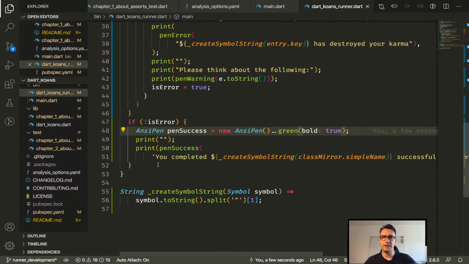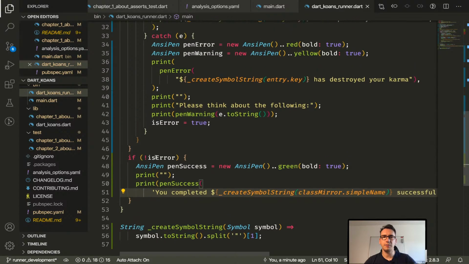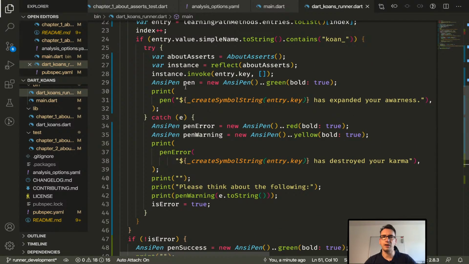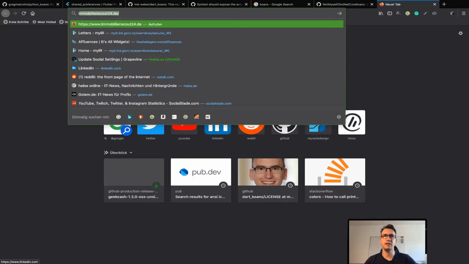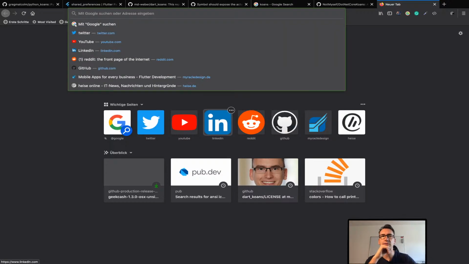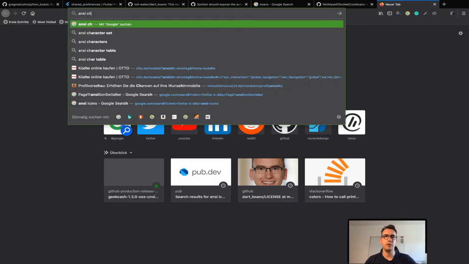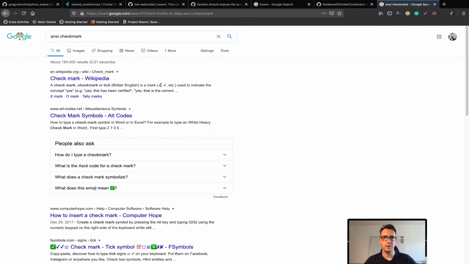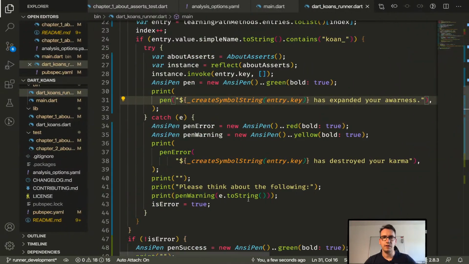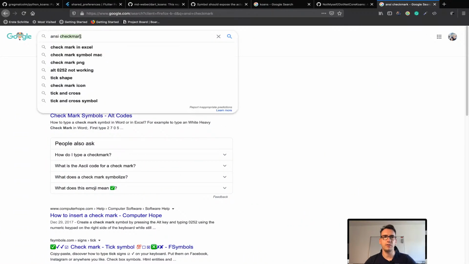I would like to have a short tick in front of all the successful parts. That would be fantastic. I don't know if I can do that. I have to think about that. Is there not a symbol if I write something? So ANSI check mark? There is. So maybe I can copy that. And if I add that now here, is that positive? Yes. And if I have a cross,